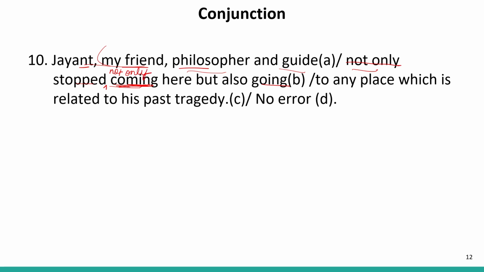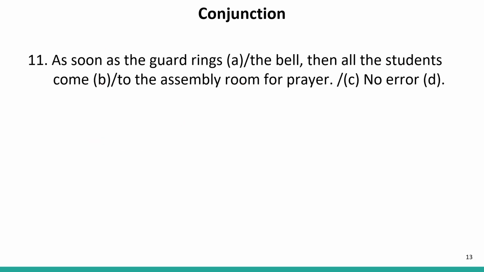Now the correct sentence will be, Jayant, my friend, philosopher and guide, stopped not only coming here but also going to any place which is related to his past tragedy. Therefore, our answer is B, because B part contains the error. Now let us move to the next question.